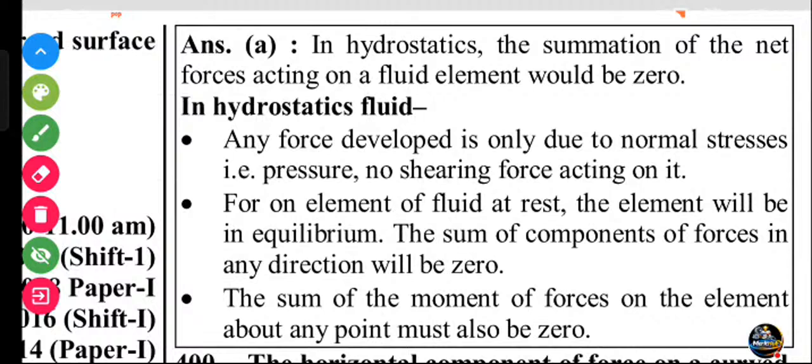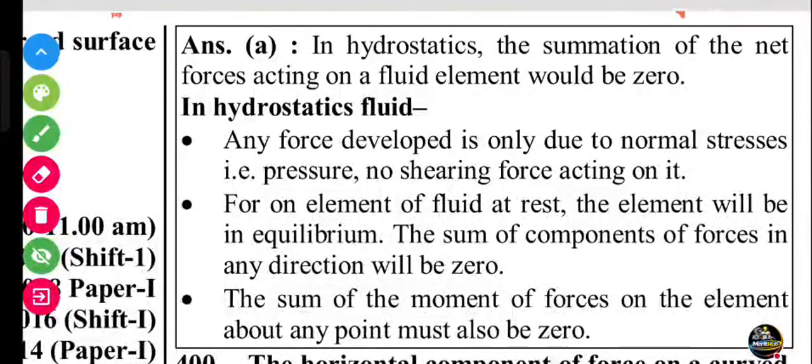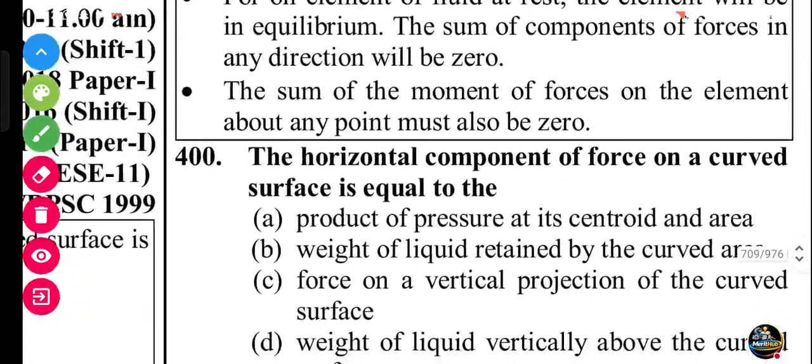Any force developed is only due to the normal stresses, pressure, with no shearing forces acting on it. For an element of fluid at rest, the element will be in equilibrium. The sum of the components of these forces in any direction will be 0. The sum of the moments of the forces on the element about any point must also be zero.